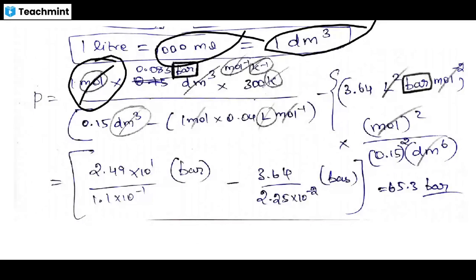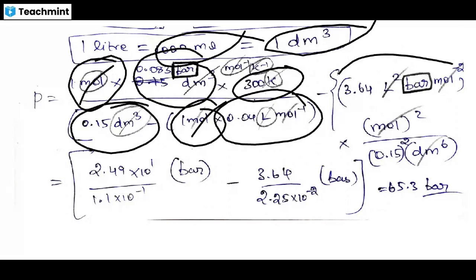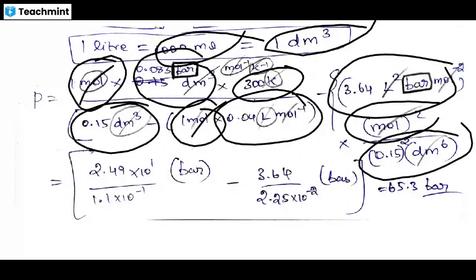Here also the moles, this is nR, this is R, this is T temperature, and this is V. They give the V, and they give the value of b. This is a, this is n square. Okay, n square means mole square. They divided by V square. Simple mathematics, and if you substitute all the